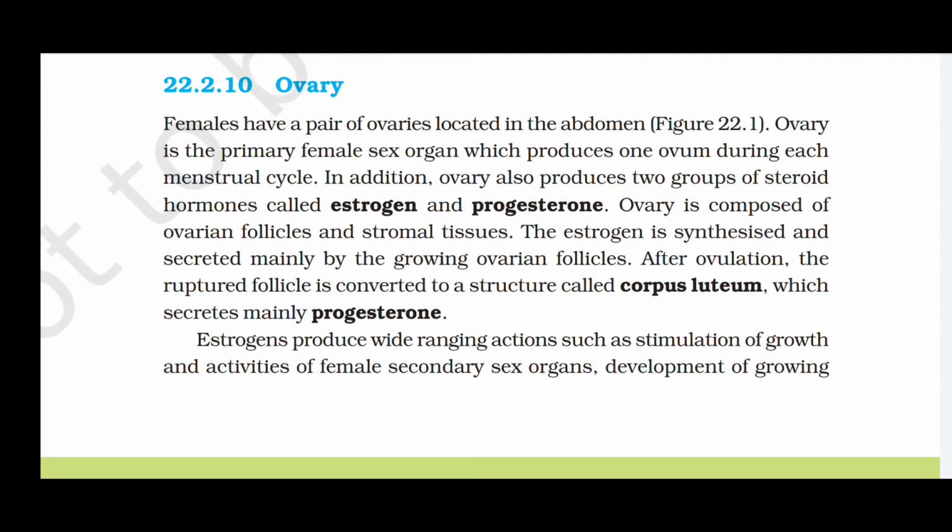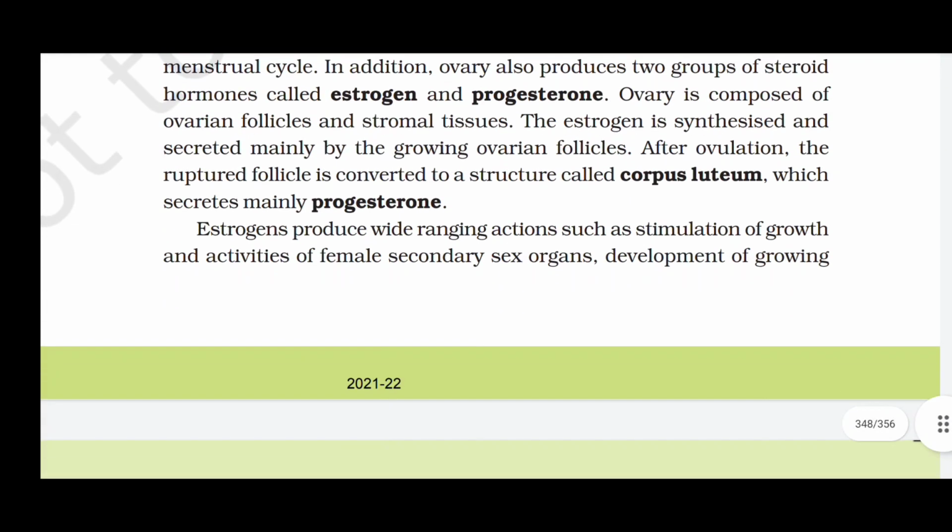Ovary is composed of ovarian follicles and stromal tissues. The estrogen is synthesized and secreted mainly by the growing ovarian follicles. After ovulation, the ruptured follicle is converted to a structure called corpus luteum, which secretes mainly progesterone.